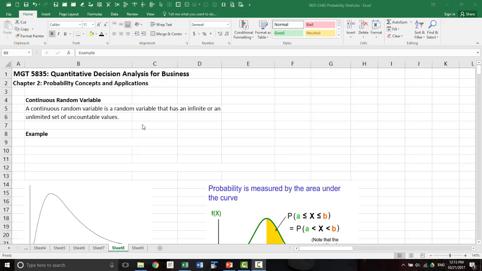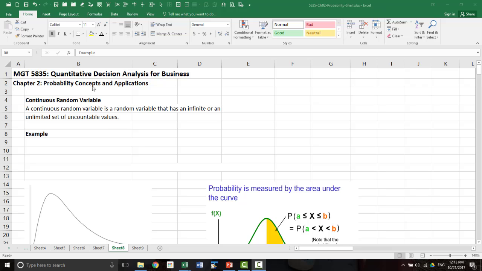So if x is a continuous random variable, you can say what is the valid range for x. In the case of time, it has to be greater than or equal to 0. If it is something else, it may have a particular limit, between 5 to 10 minutes or something like that.